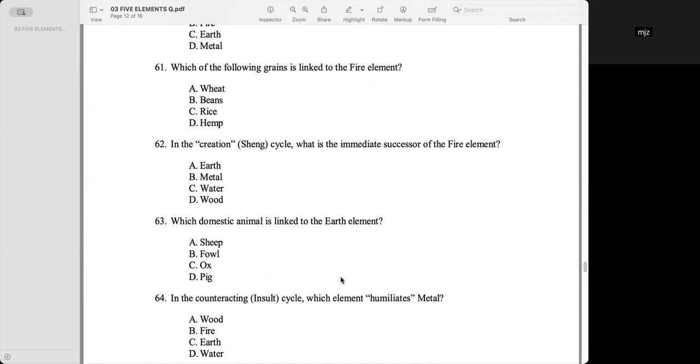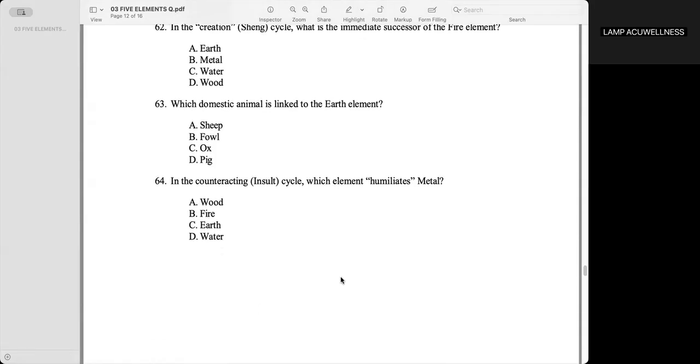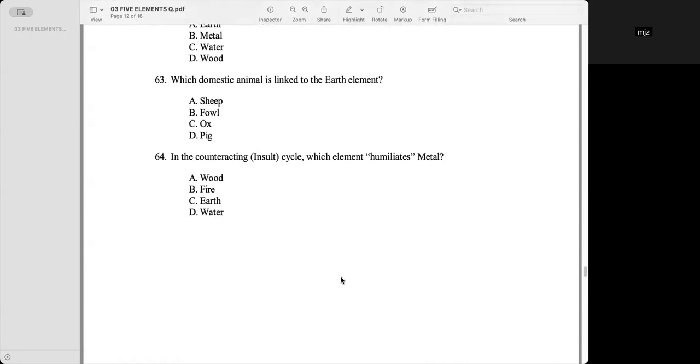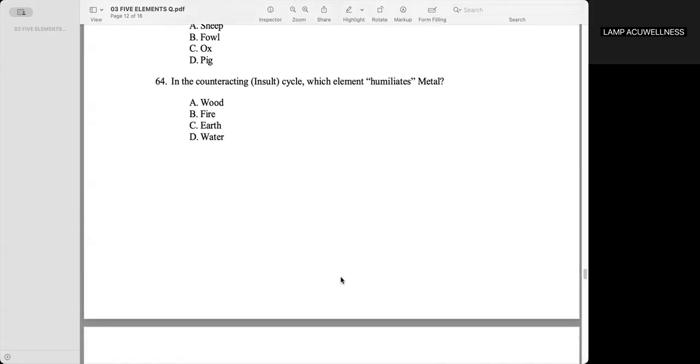Beans. Letter B. In the creation Shang cycle, what is the immediate successor of the fire element? Letter E. Earth. Which domestic animal is linked to earth element? Letter C. Ox. In the counteracting or insult cycle, which element humiliates metal? Answer: wood. Letter E.